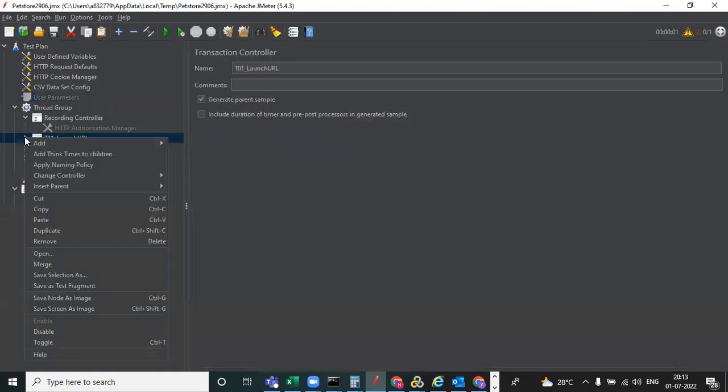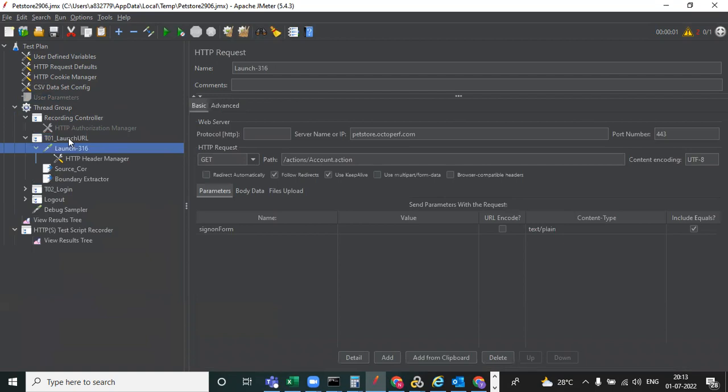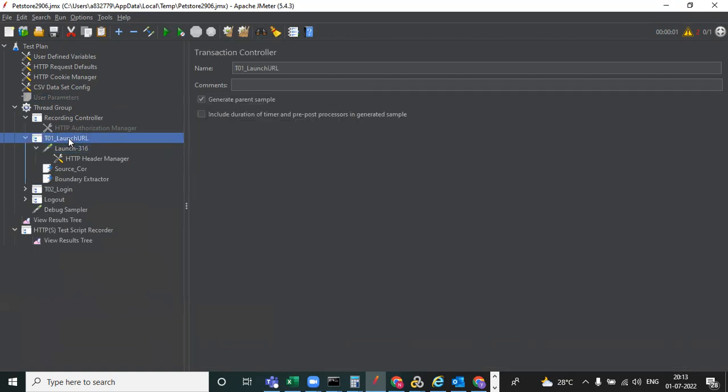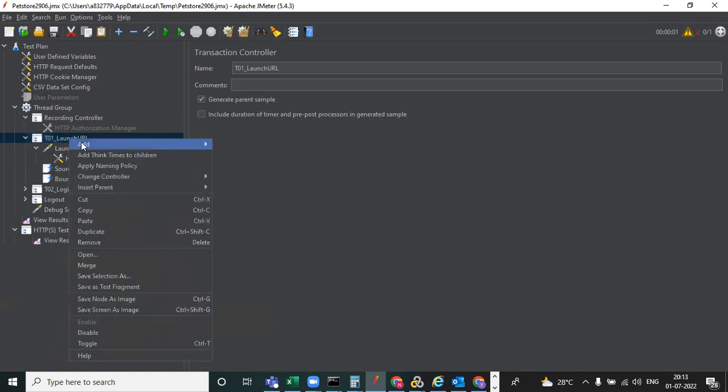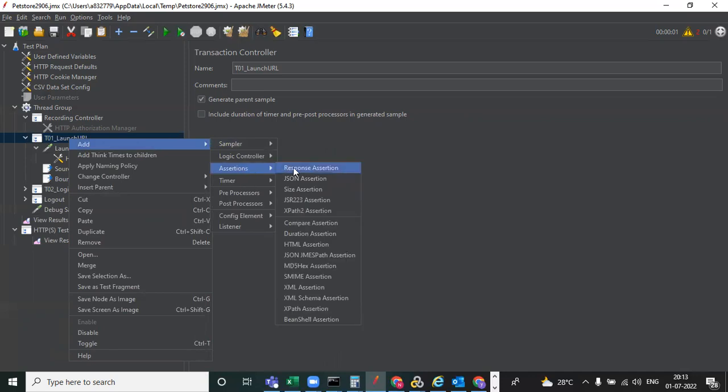So how have we done verification points in LoadRunner? The verification point is web_reg_find, right? Same thing here: we need to check whether this page passes or fails, so we need to add assertions. We can call it an assertion here. So we have to add an assertion; you can click on this and add. These are the assertions. You need to click on the response assertion.